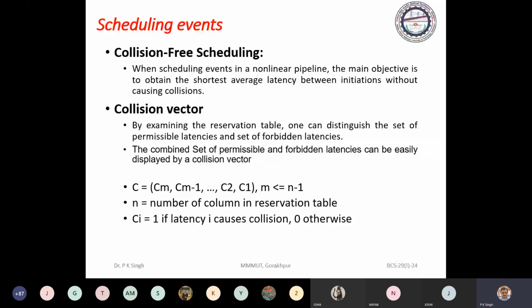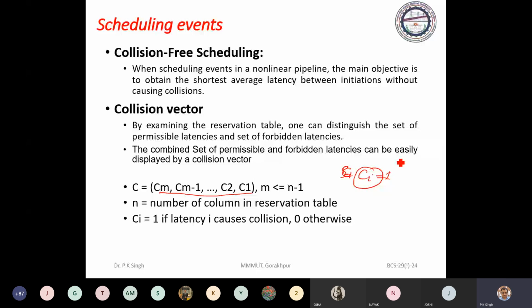For latency analysis, we find the collision vector. The collision vector is written like this, where Ci is about the latency. Ci is 1 if i is the forbidden latency. Ci is 0 if i is a permissible latency.